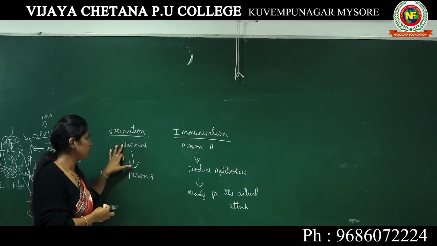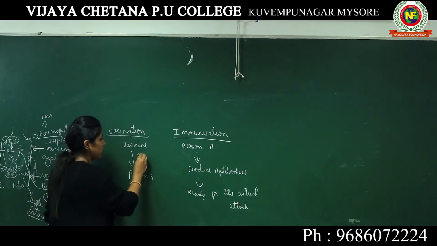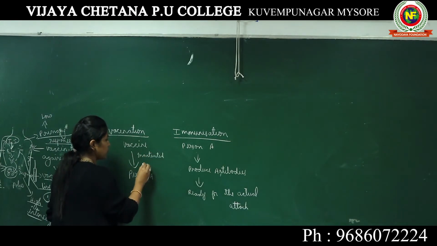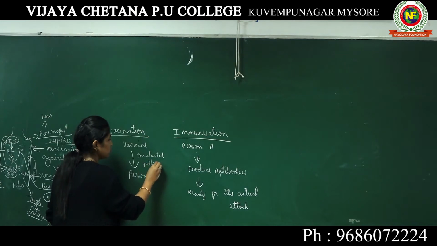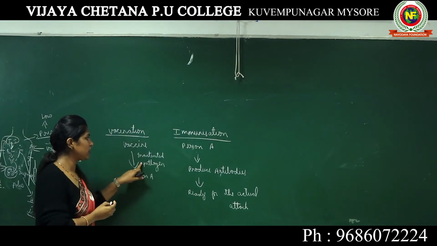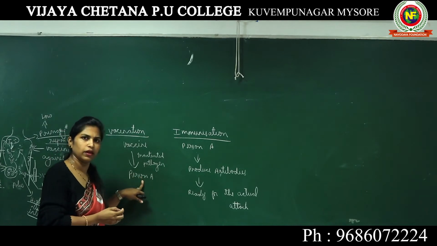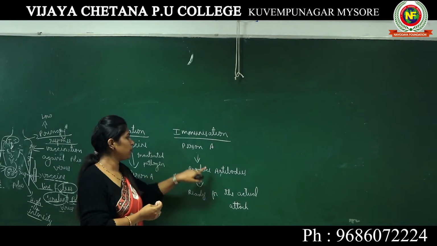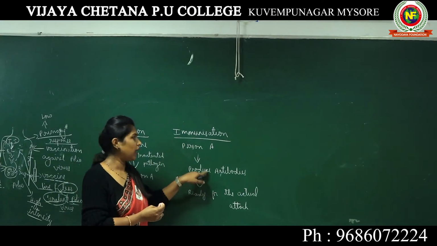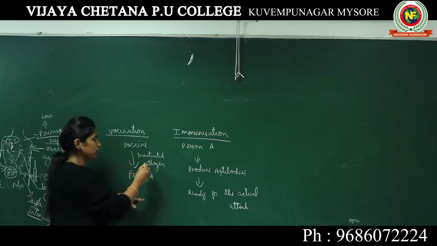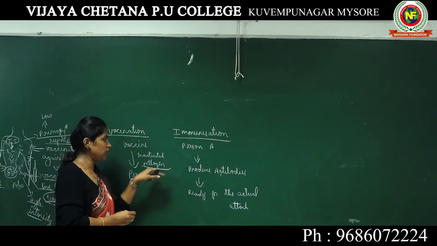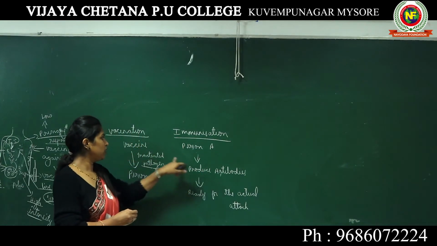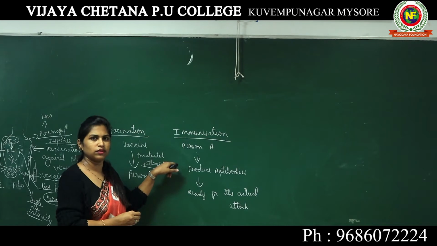In case of a vaccine, you take an inactivated pathogen and you insert this inactivated pathogen into person A. This is vaccination. He will produce antibodies against this pathogen, and he will kill this pathogen coming in the vaccine.